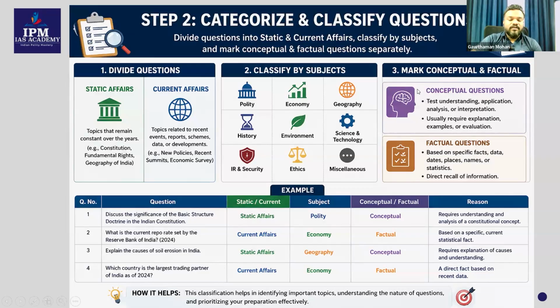Those are conceptual clarity. Like, what is photosynthesis? It's a concept-based question. What is weathering? It's a concept-based question. How is soil erosion happening? It's a concept-based question. What was the Human Development Index ranking of India? That is a factual question. You need to find out the data regarding that. The population of India, you need to find out the data regarding that. So this is how you should understand the conceptual questions and also the factual questions.